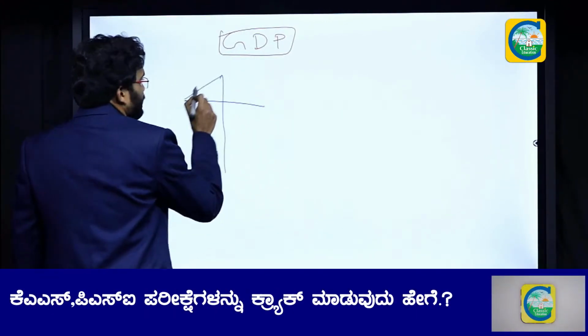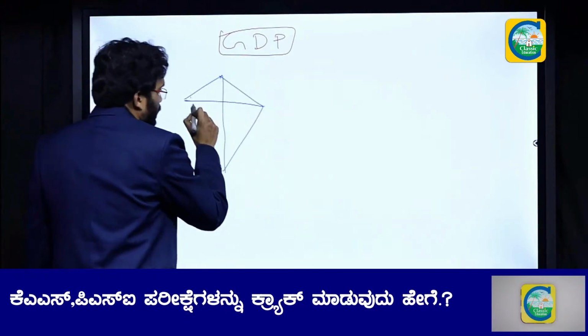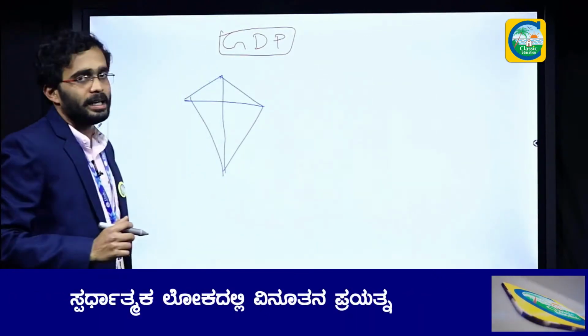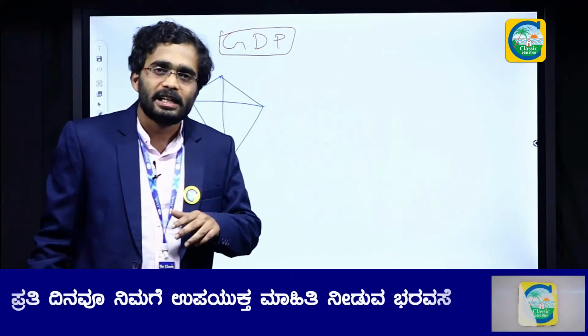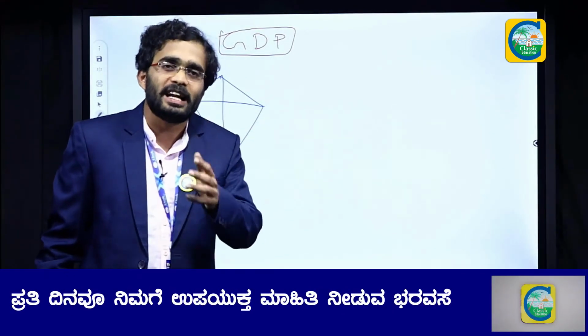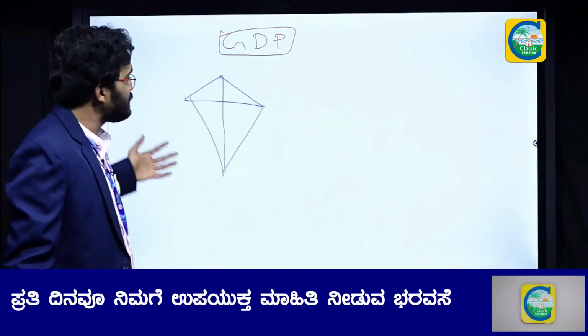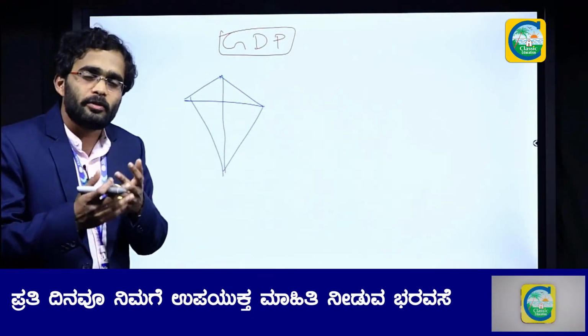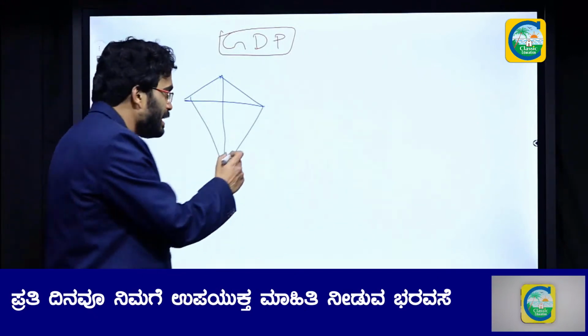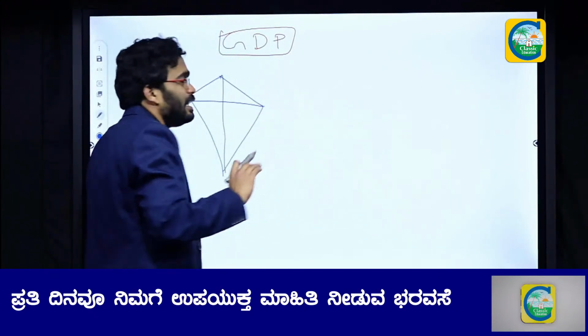Let us consider this as India. This is our beautiful country, India. So whatever goods and services is produced in a financial year inside the domestic boundary of our country is used to calculate the GDP.